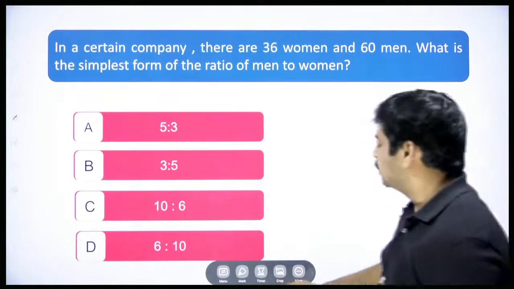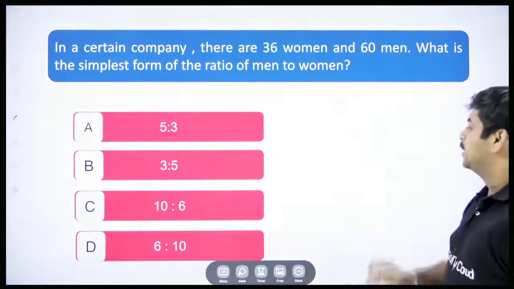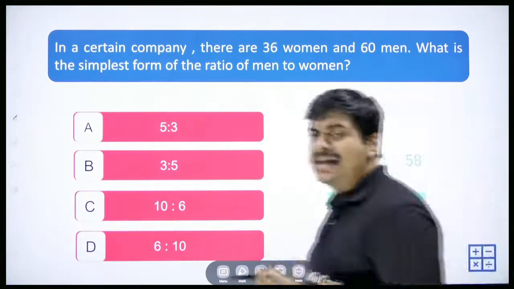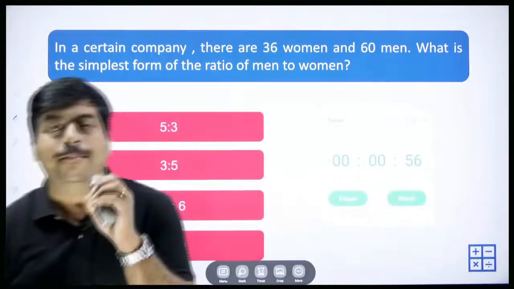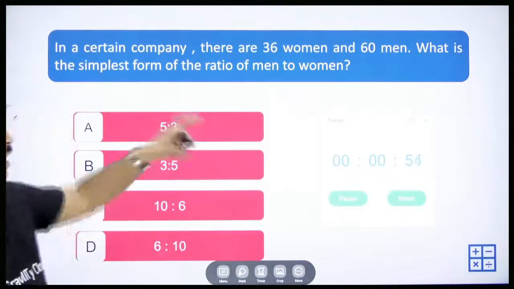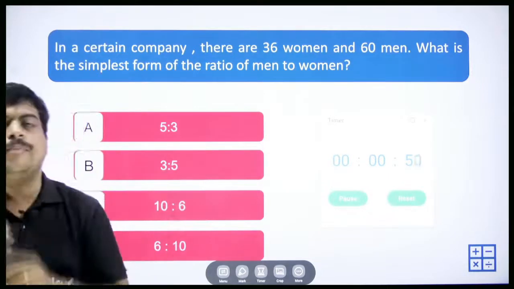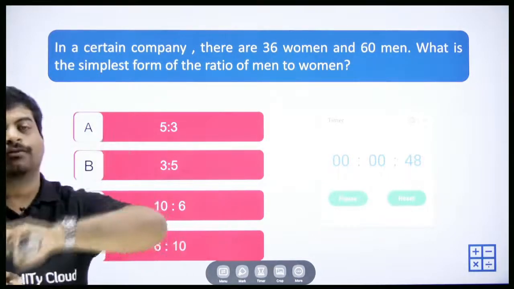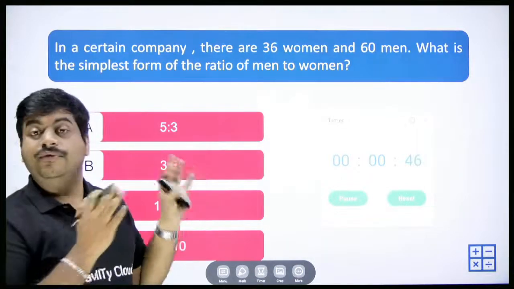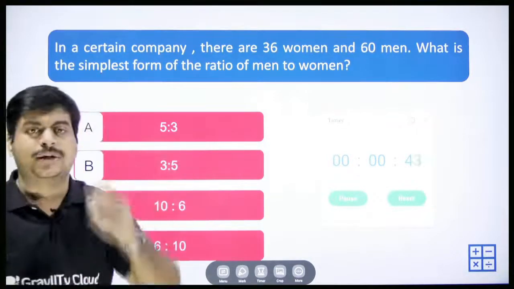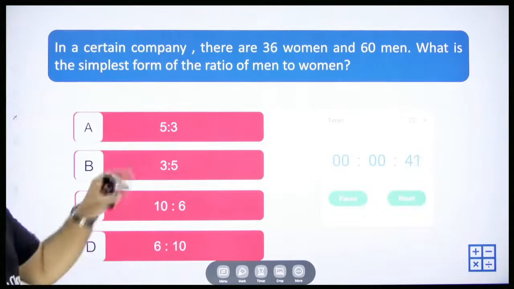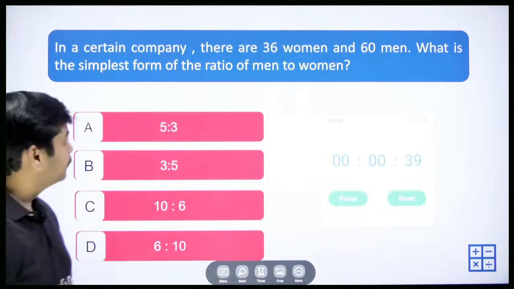A very easy question, so I'm giving you time for 1 minute. So please try to solve that. It's a straightforward ratio between men and women. And thereafter, we can also discuss the total strength and the men, total strength to women, or men to total strength, women to total strength. We have different questions that can be framed using the same information. I'll explain that. Okay, so please quickly do that.